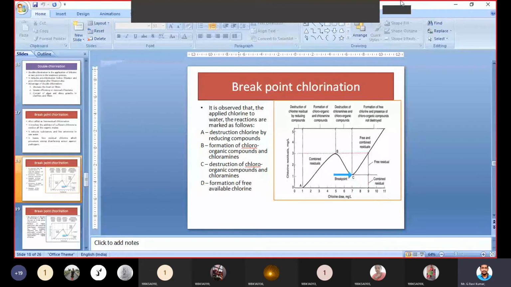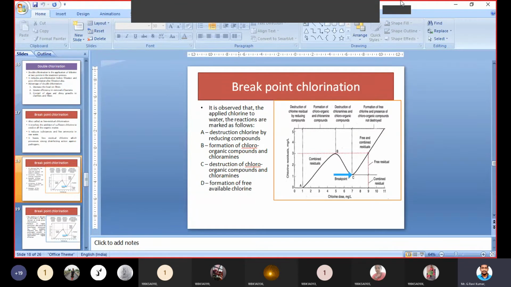If you are able to predict the breakpoint chlorination, it means it will be the ultimate or utmost point of the chlorination. At that point, the compounds like hypochlorous acid, hypochlorite ions, and the chloramines will act with heavy efficiency and actively. They are more active in killing the bacteria.